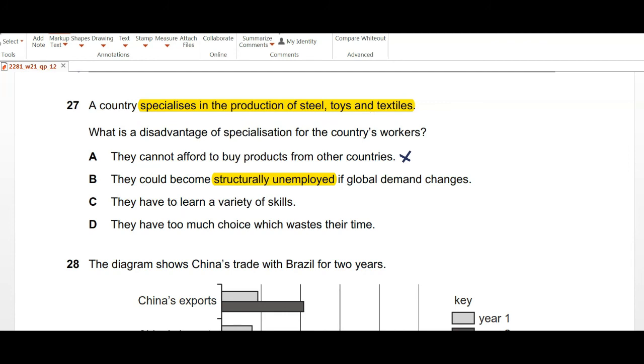So either they become a toy maker or they become a steel worker, so they don't need to learn a variety of skills. Part D, they have too much choice, which wastes their time. They don't have too much choice. Okay, so we're simply choosing option B, that they could become structurally unemployed if global demand goes down, because they were asking us for a disadvantage of specialization for the workers.